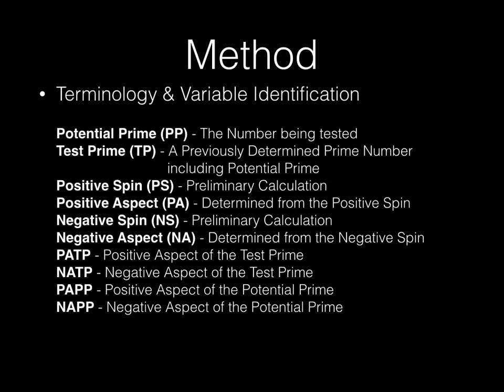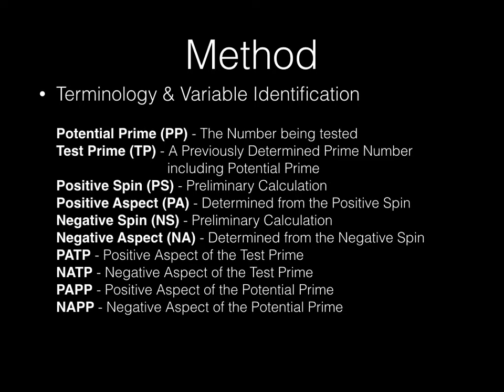The terminology and variable identification follows below. Potential prime, as stated by PP, is the number being tested. Test prime, as stated by TP, a previously determined prime number, including the potential prime. Positive spin, PS, is a part of a preliminary calculation that must be done in order to determine the positive aspect, as stated by PA. Negative spin, NS, is also another preliminary calculation that must be done in order to determine the negative aspect, as stated by NA.